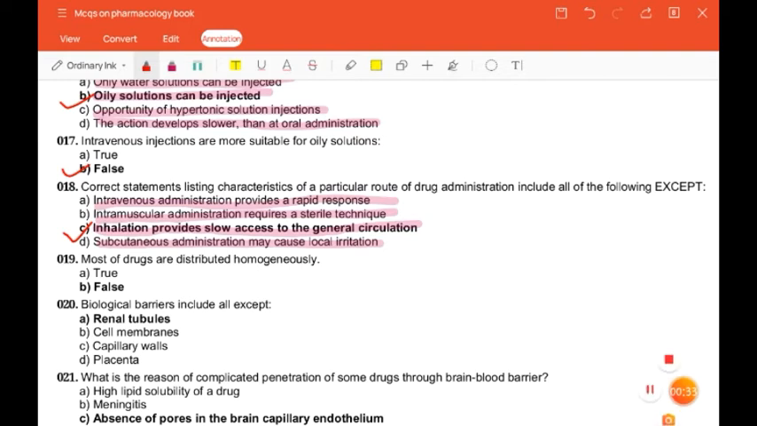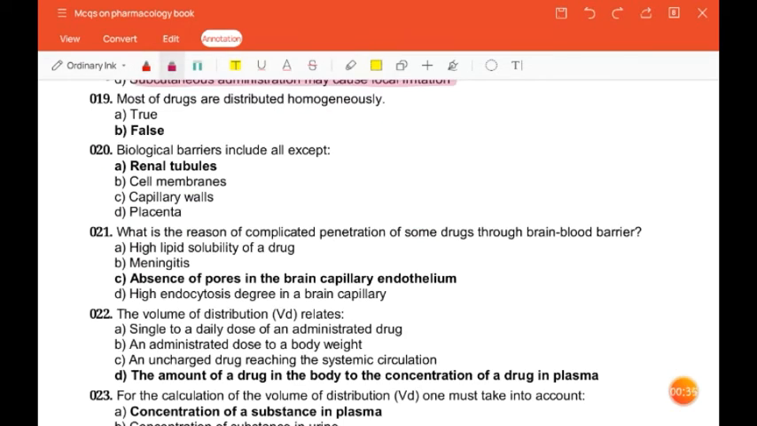Question is, most drugs are distributed homogeneously, true or false? So the correct answer is false. The next is, biological barriers include all except renal tubules, cell membranes, capillary walls, placenta. So the correct answer is renal tubules.